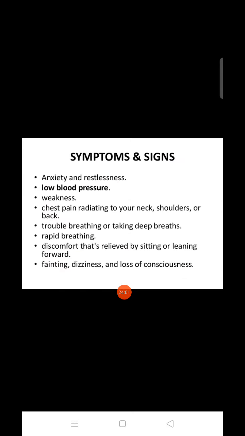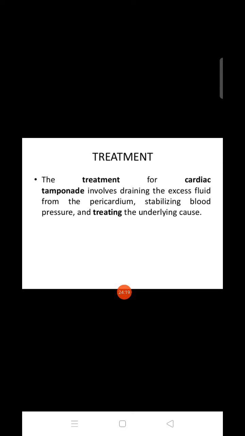Next, what can be the symptoms? There is anxiety, restlessness, low blood pressure, weakness, chest pain in your neck, shoulder or back, trouble breathing or taking deep breaths, rapid breathing, discomfort that is relieved by sitting or leaning forward, fainting, dizziness and loss of consciousness. Treatment of cardiac tamponade involves draining the excess fluid from the pericardium, stabilizing blood pressure, treating the underlying cause.